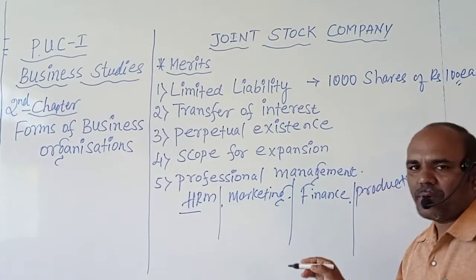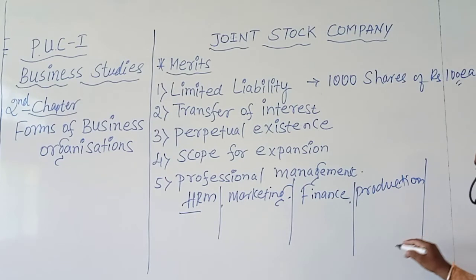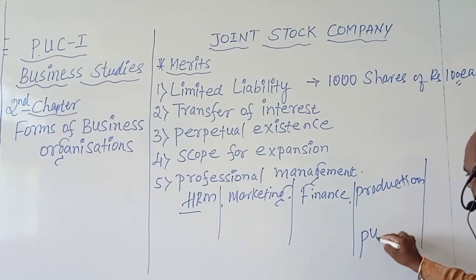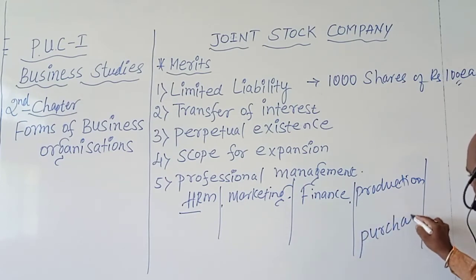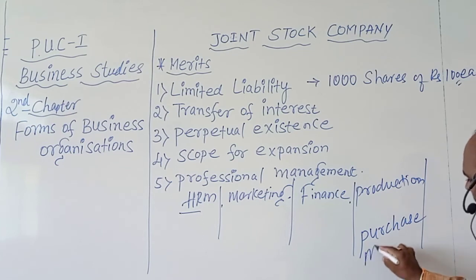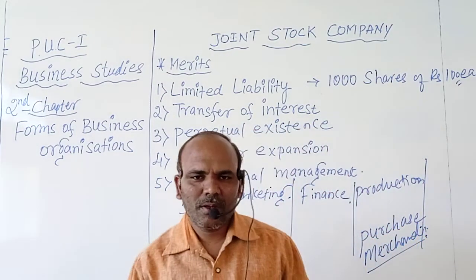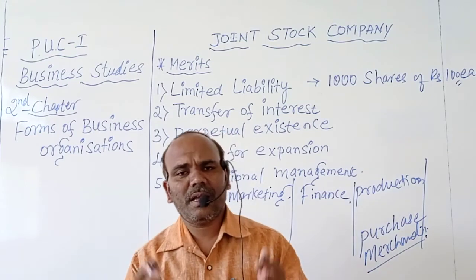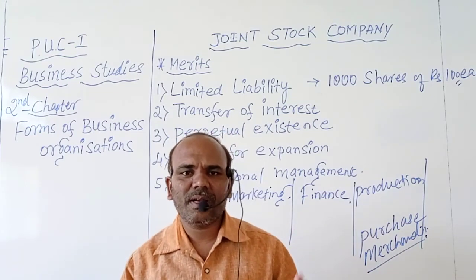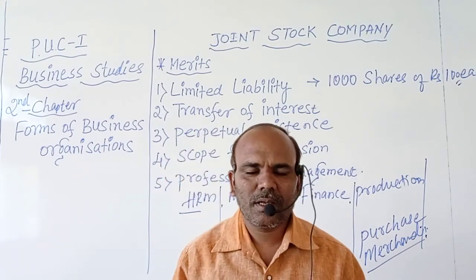Then the finance department is separate, then production, then the purchase department, the merchandise department will also come, then dispatch, marketing, sales, executives. Different areas and different activities come in the organization, in the company.